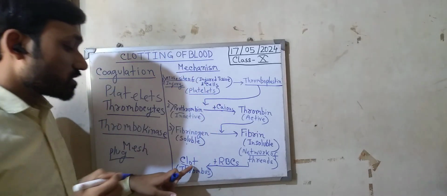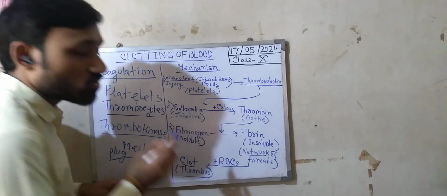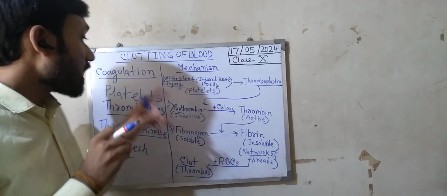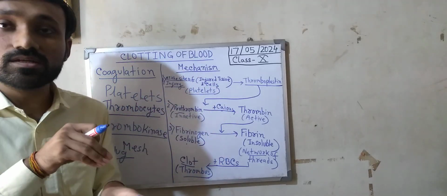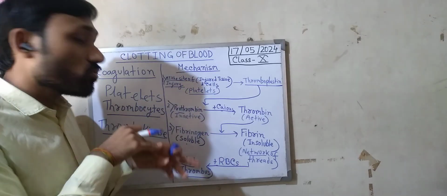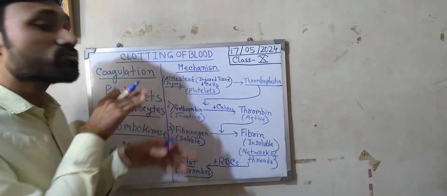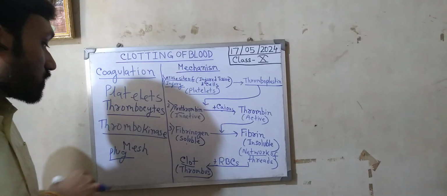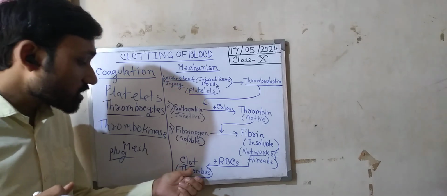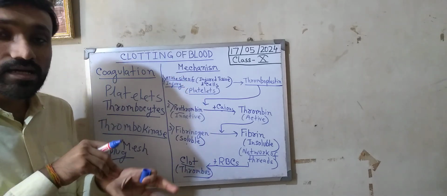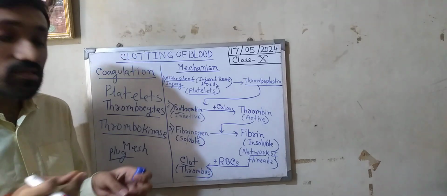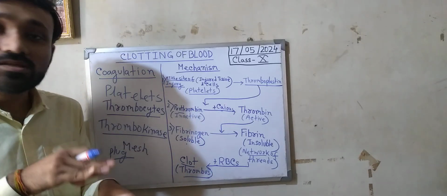This clot formation is also called thrombus formation. So thrombus formation or clot formation takes place at that site of injury, as a result of which the loss of blood is stopped. In this way the process of clotting takes place. As soon as the clot forms at the site of injury, no more blood will flow out. As you can see, after a few minutes the bleeding stops.